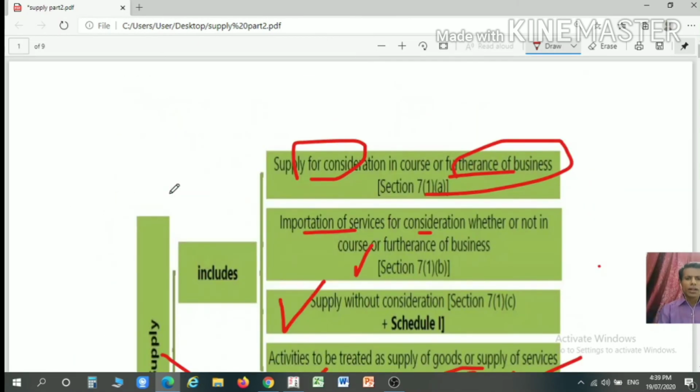So this was the discussion of the term supply as well as Schedule 1 and certain transactions of Schedule 1 that are not covered. The import transaction as well as the agent and principal transaction we will discuss in our next video. Thank you.